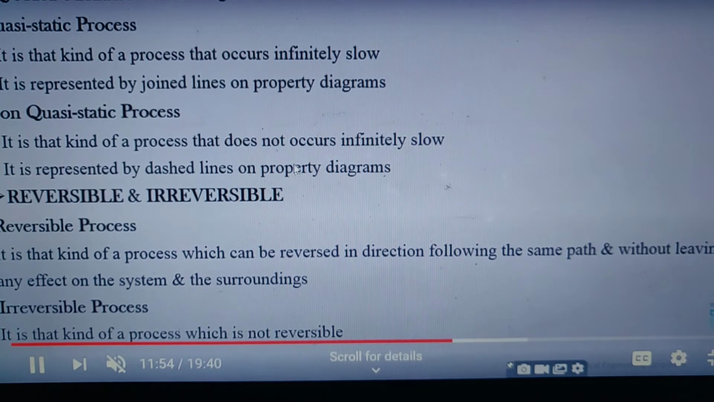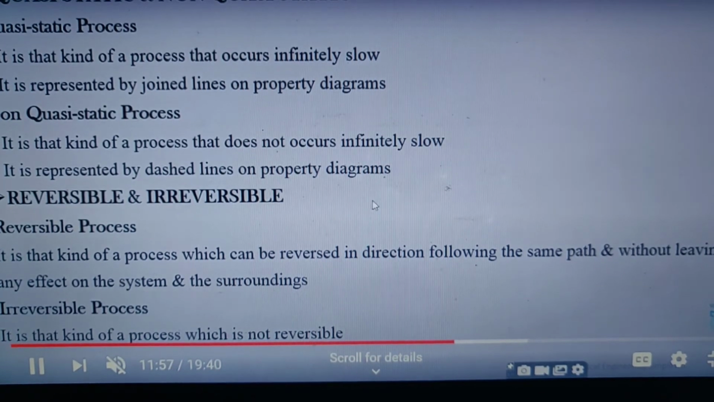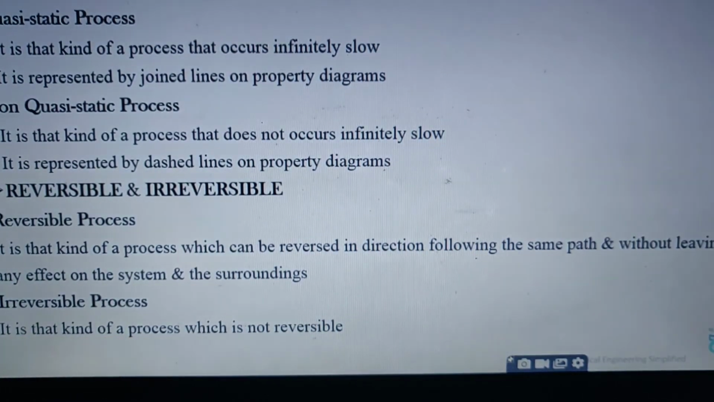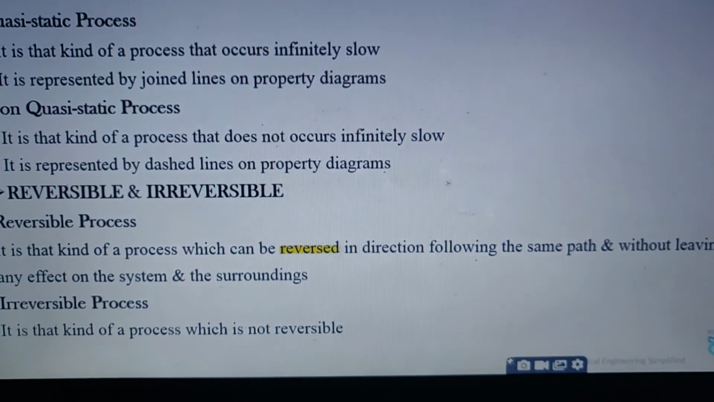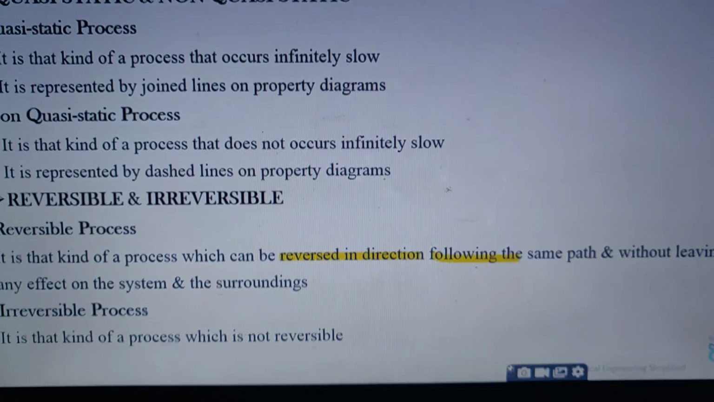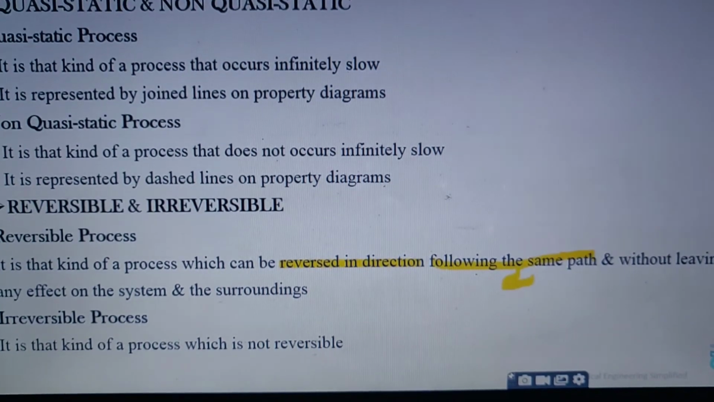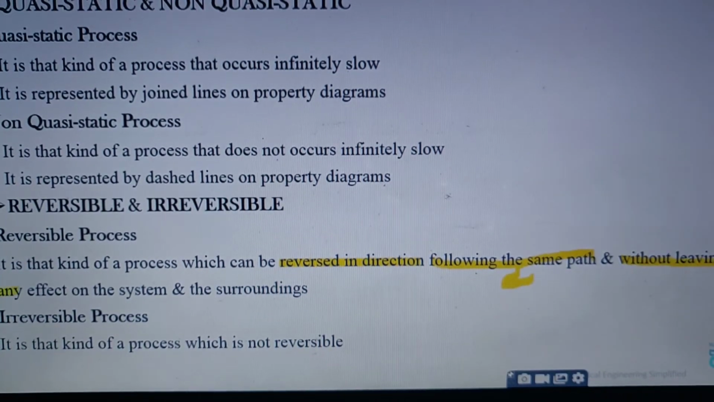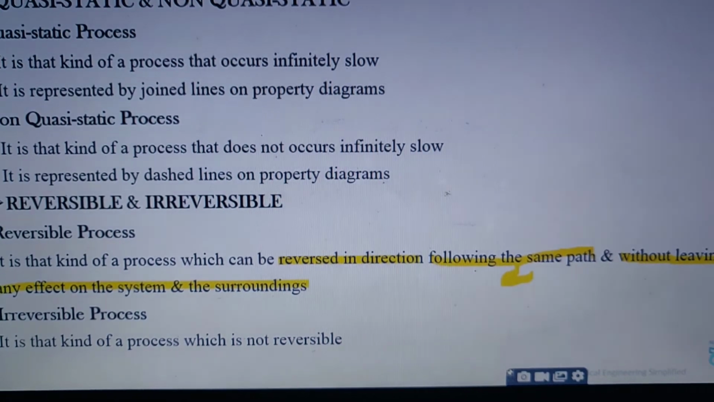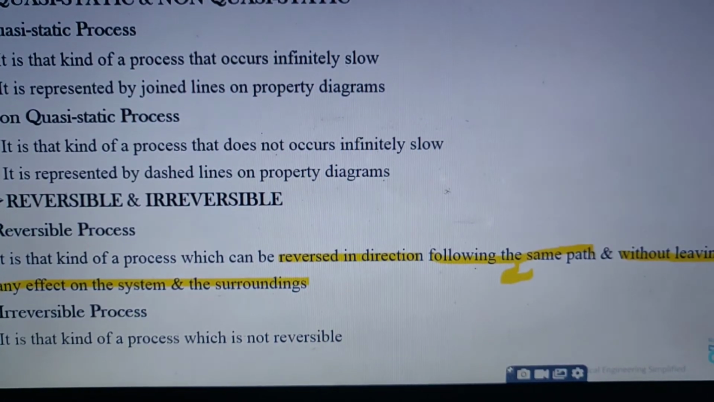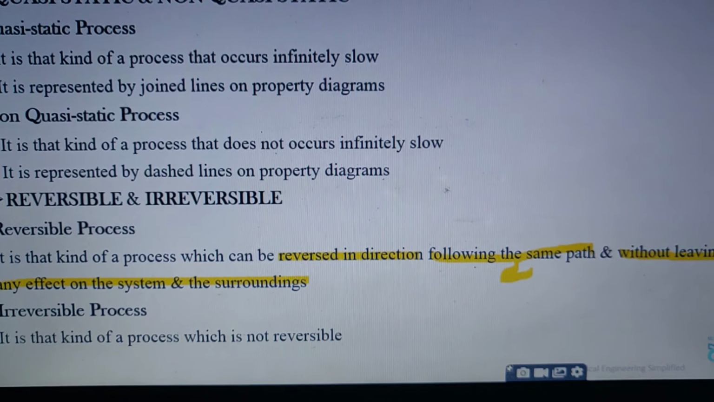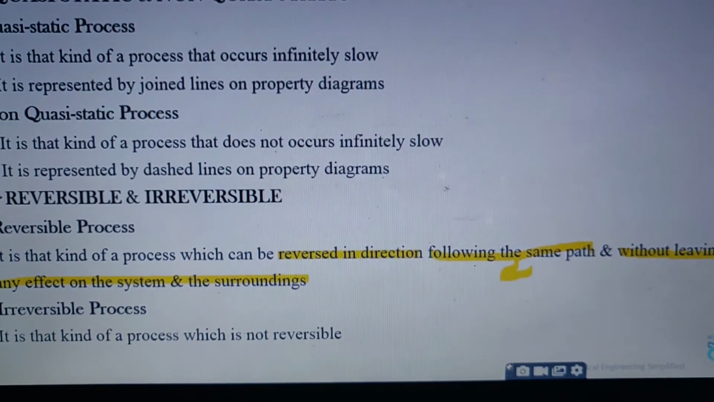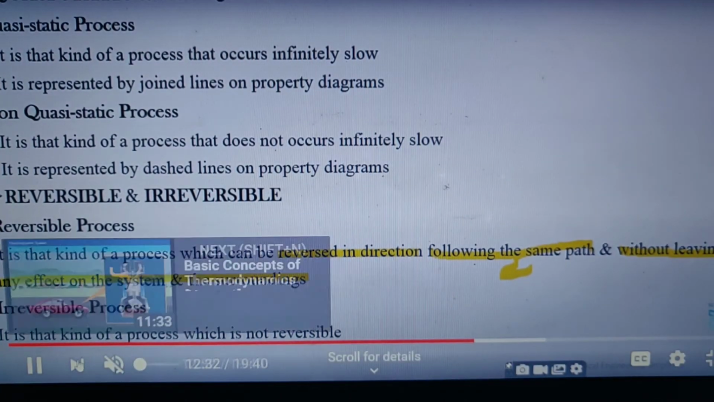Similarly, irreversible, we can simply say it's that kind of process which cannot be reversed. It's so easy that you can easily memorize what is a reversible process and what is an irreversible process. A reversible process can be reversed in direction following the same path without leaving any effect on the system and the surroundings. And irreversible is that kind of process which cannot be reversed.